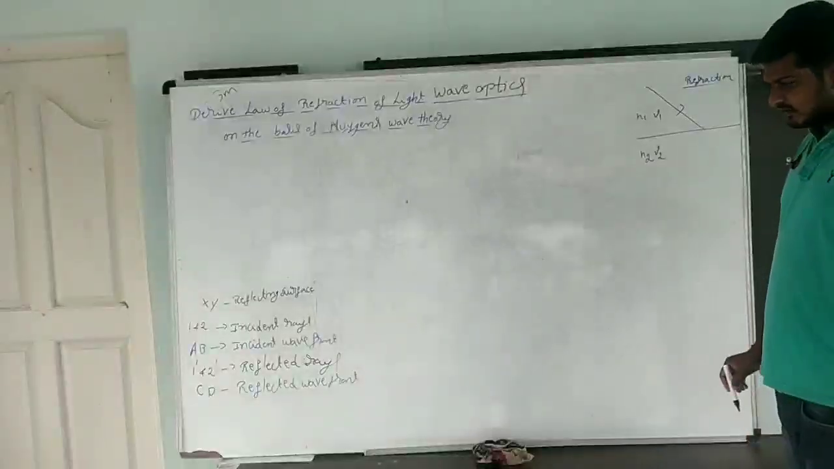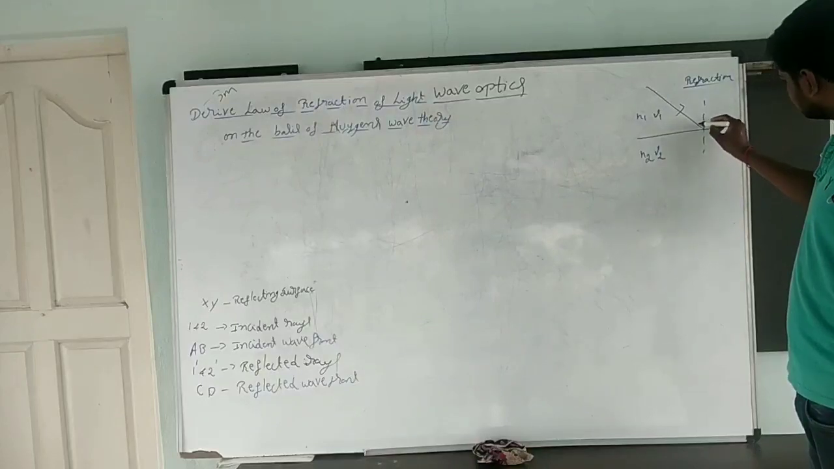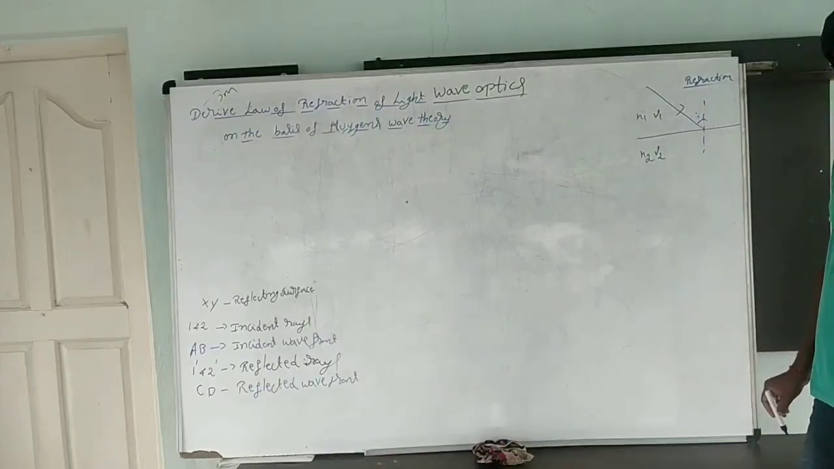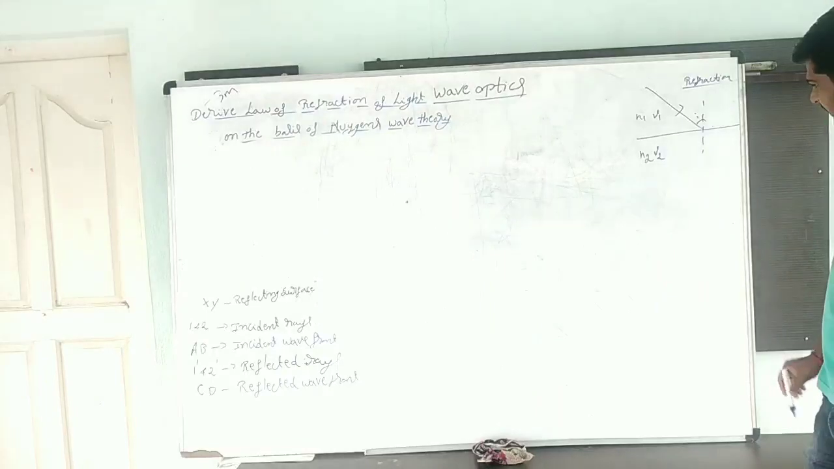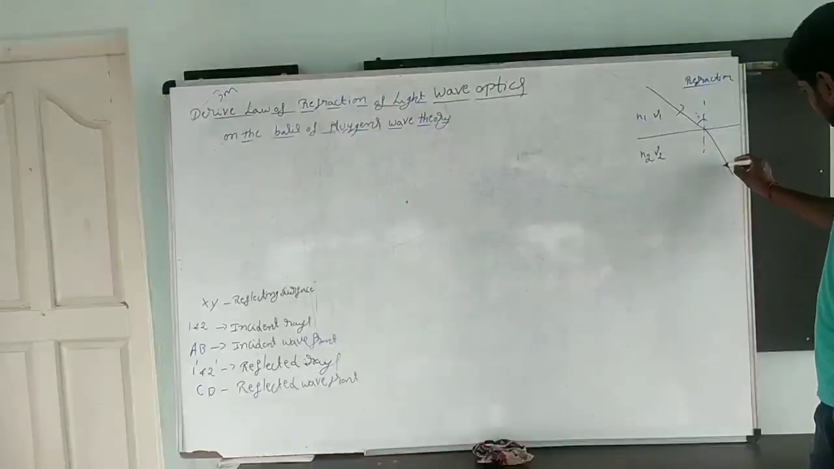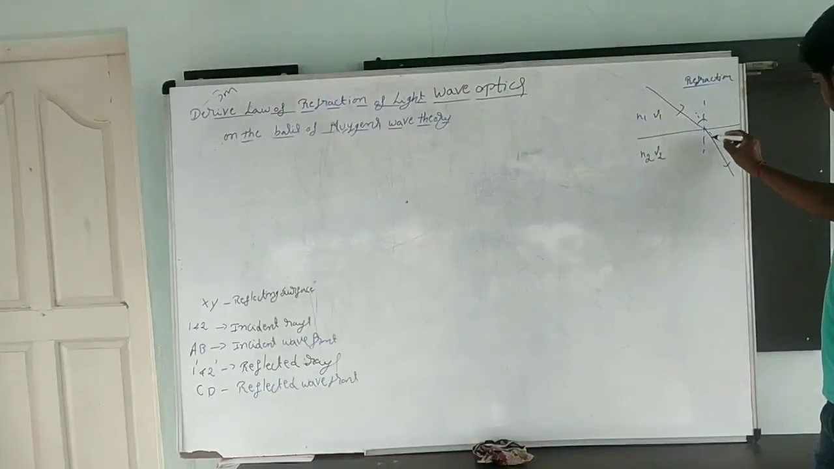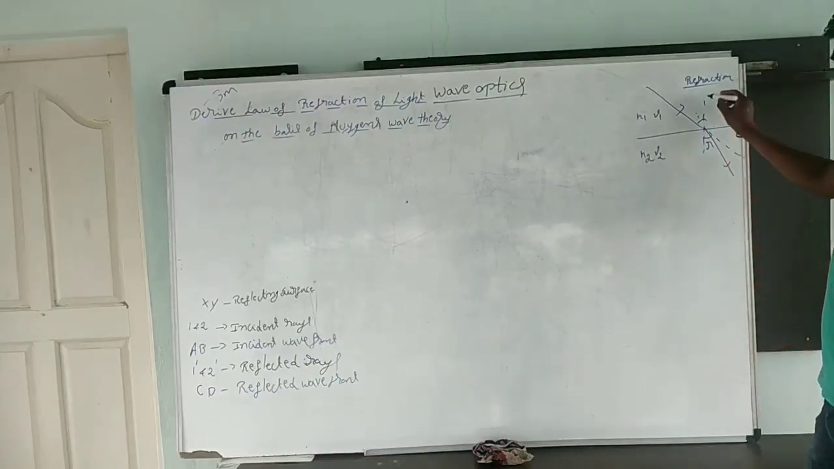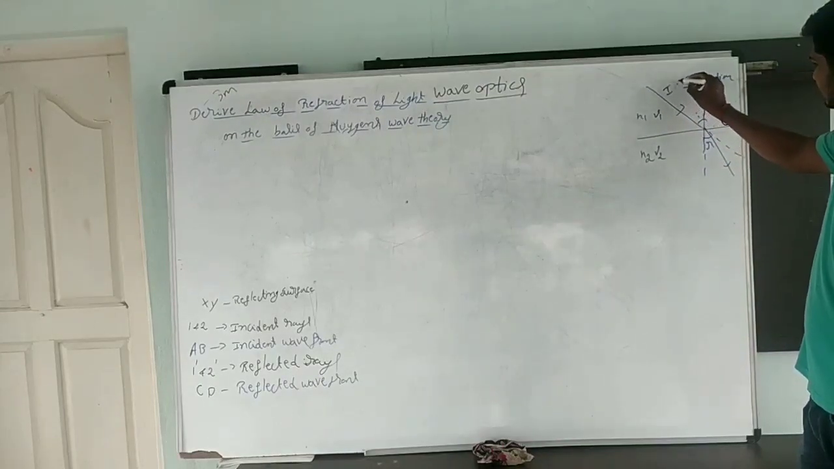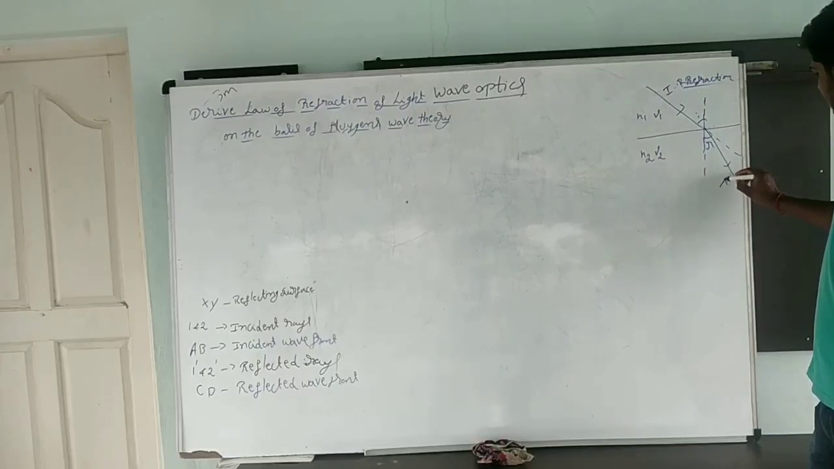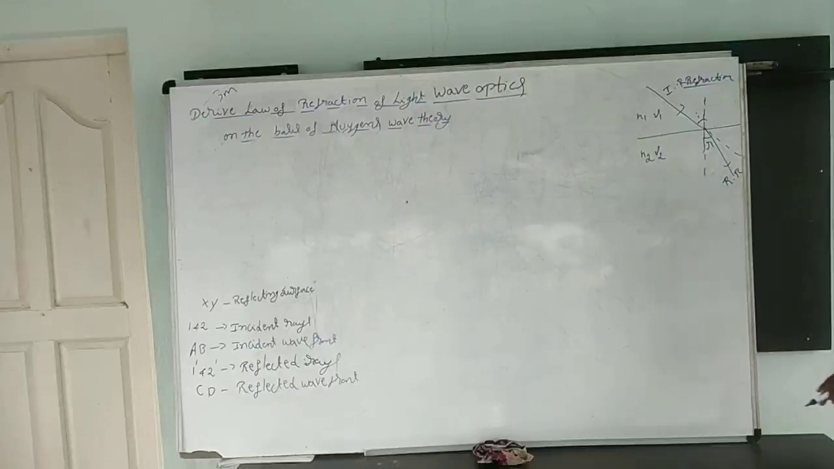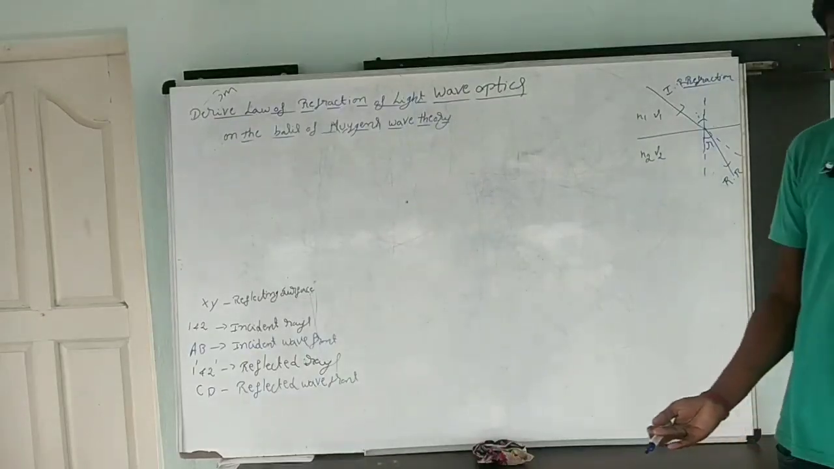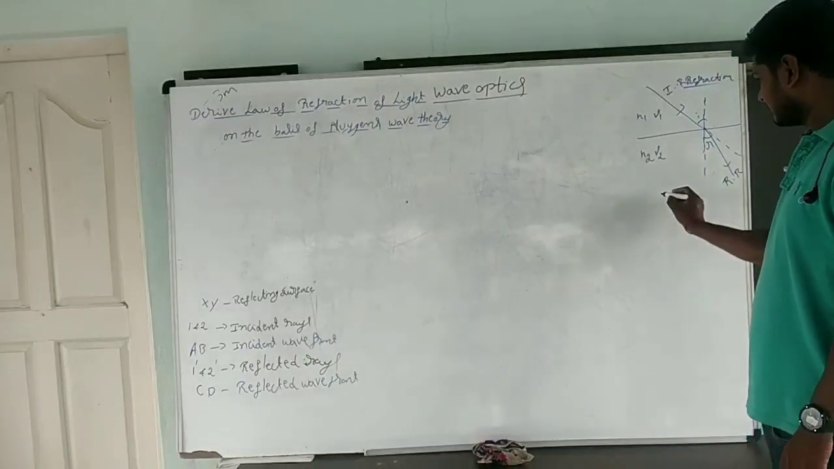When I incident a ray of light, what will happen? This is the normal, this is the angle of incidence. When a ray of light travels from one medium to another medium, it changes its path. It follows this path, and this is the angle of refraction. This is the normal. Clear? This is the incident ray, and this is the refracted ray. When a ray of light travels from one medium to another, it changes path. This we find as refraction. Here there will be two laws.